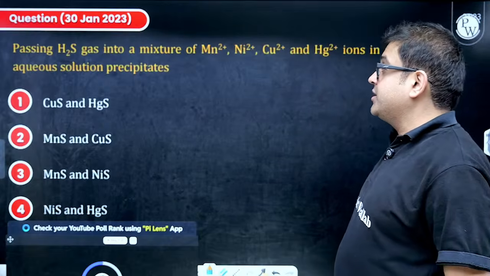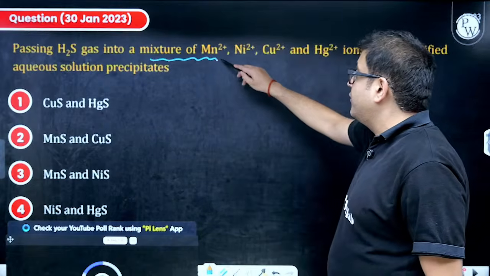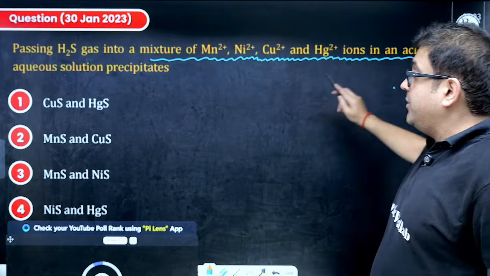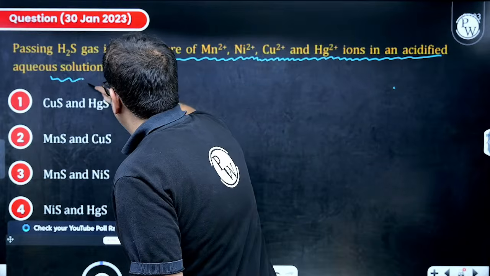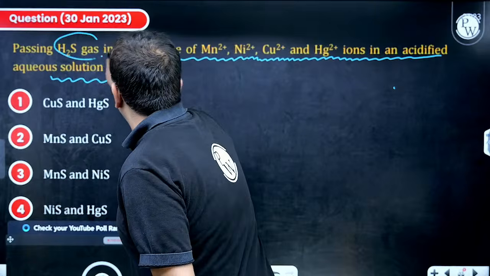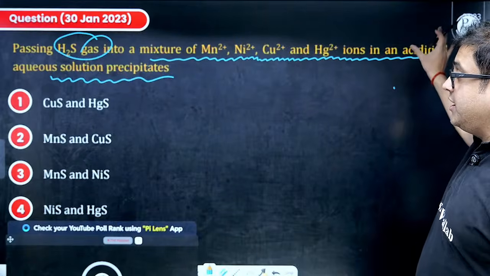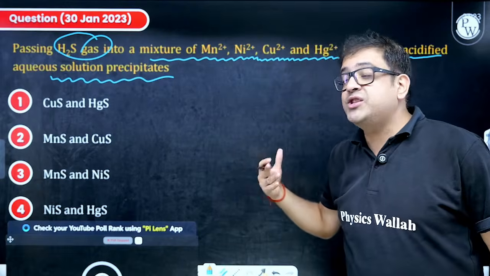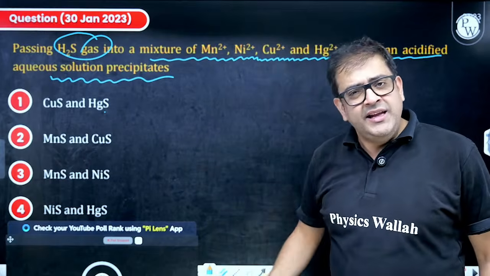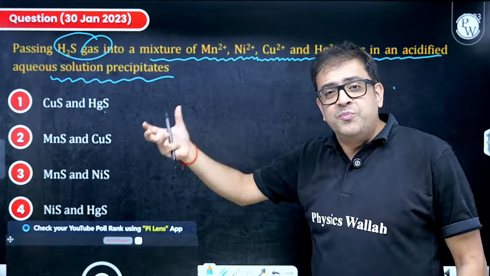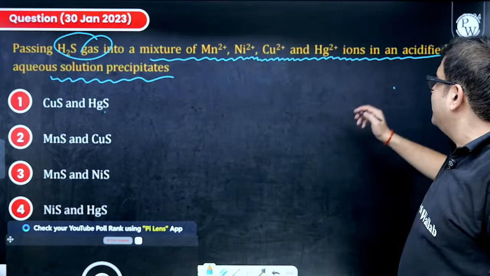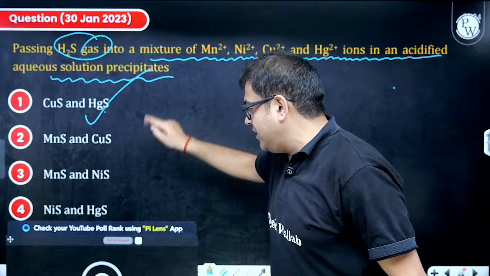Let me read the question. The question says, passing H2S gas into a mixture of Mn, nickel, copper and Hg plus 2 ions in acidic medium precipitates. Okay. So after passing H2S gas into a mixture of these ions in acidic medium, you are supposed to tell me which gets precipitated. Sir, copper sulfide and mercury sulfide, yes sir, they were actually group 2 cations which were getting precipitated as sulfides in acidic medium. So yes sir, obviously option 1 is our answer.